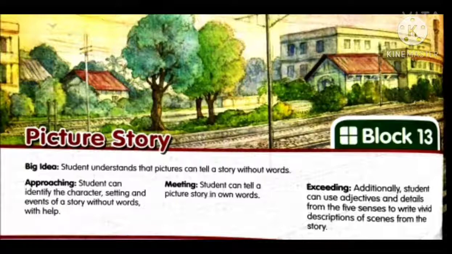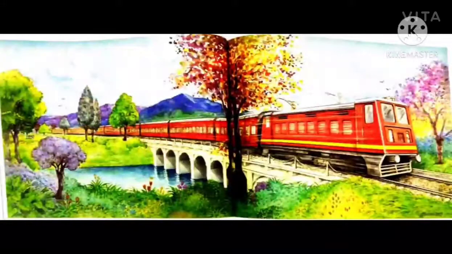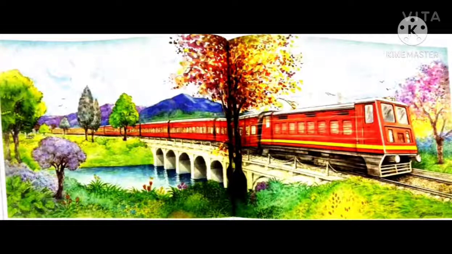Now let us move to the first picture on page number 82 and 83, where you can see a train. Can you see the scenery there? Really very beautiful. The dam is there, water is flowing. Try to use your senses: what you can see, hear, taste, and smell in that area. Everything can be kept in mind. See the first picture and try to identify and collect something from that. Try to write something and imagine your railway journey.